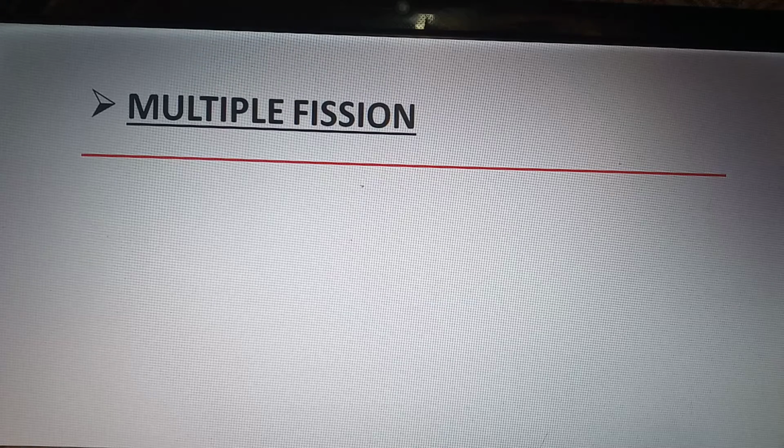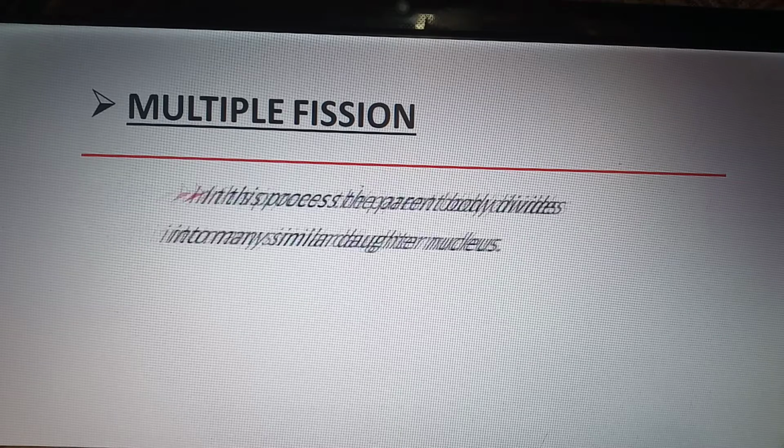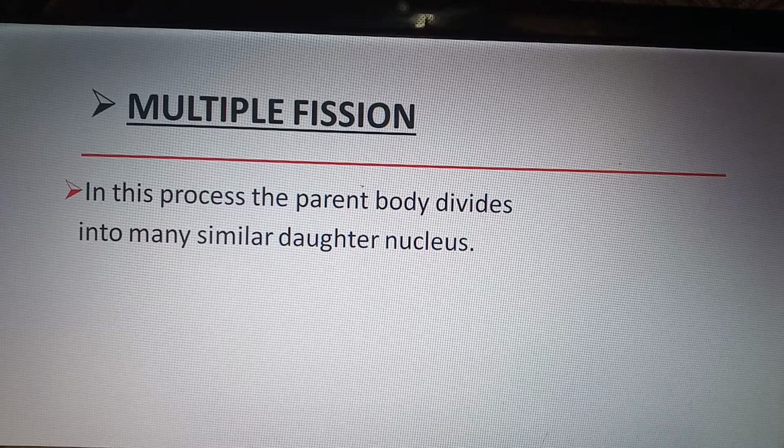So let us first discuss multiple fission. So what is multiple fission? In this process, the parent body divides into many similar daughter nucleus.